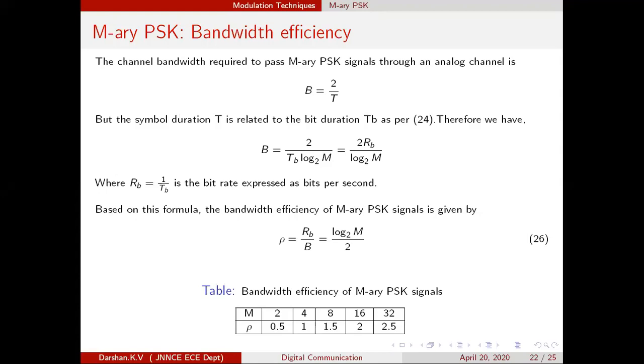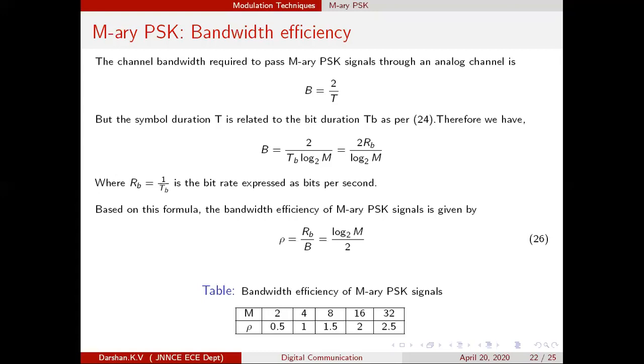The bandwidth efficiency is very simple. I will give you a 1 kilohertz bandwidth channel. You divide the 1 kilohertz bandwidth channel into 1 hertz portions. So how many 1 hertz channels do you have? You have 1000 1 hertz channels.